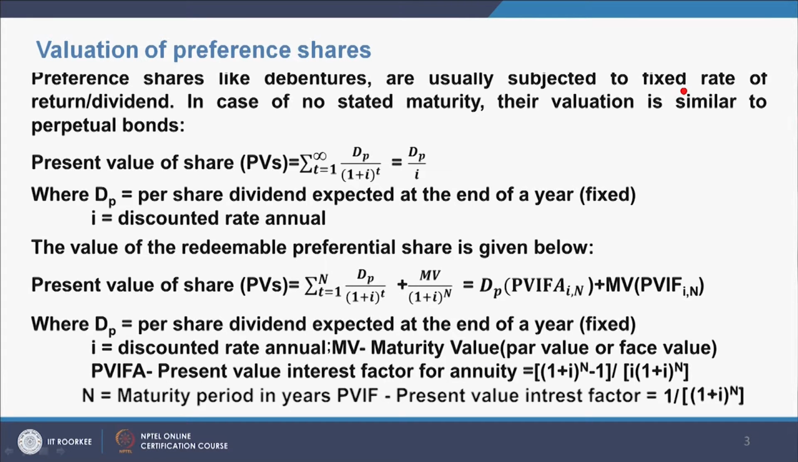present value interest factor for annuity, which is equal to in brackets (1 plus I) to the power n minus 1, whole divided by I into (1 plus I) to the power n. This is the present value of an annuity, and n is the maturity period in years, and PVIF is the present value interest factor and is equal to 1 by in brackets (1 plus I) to the power n.